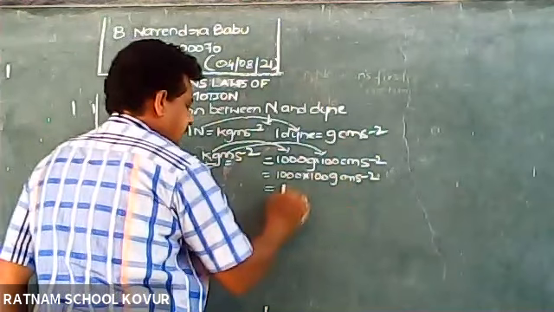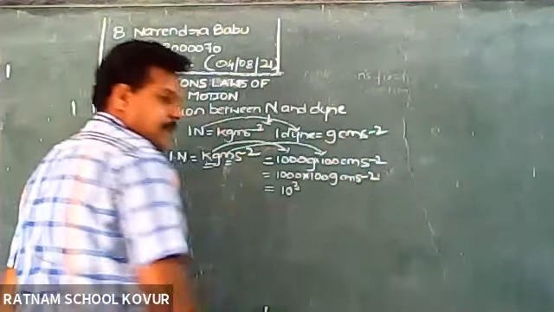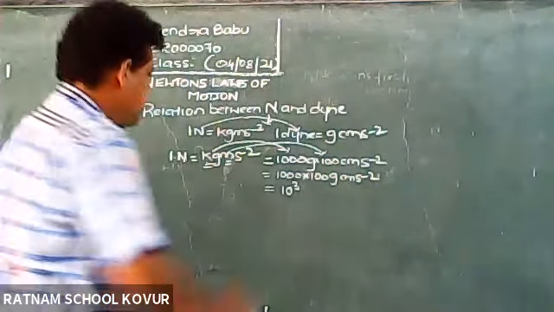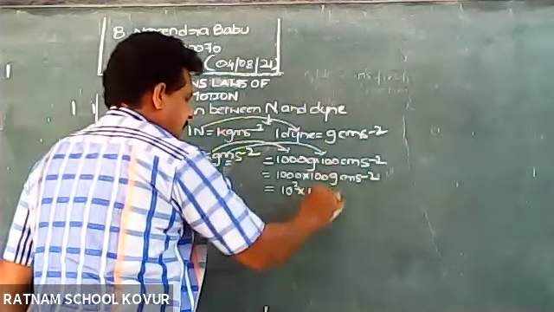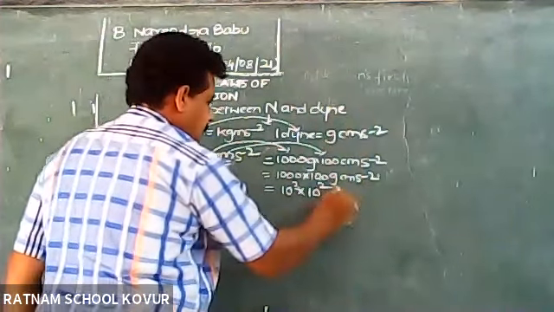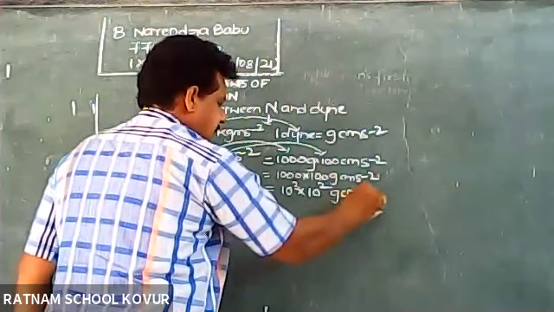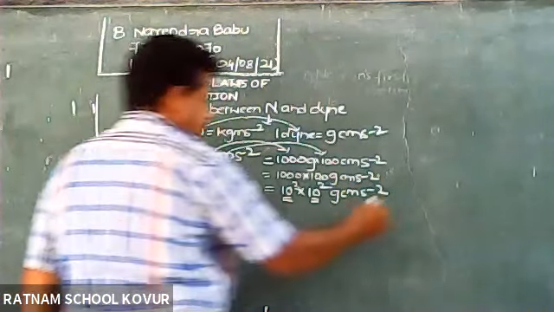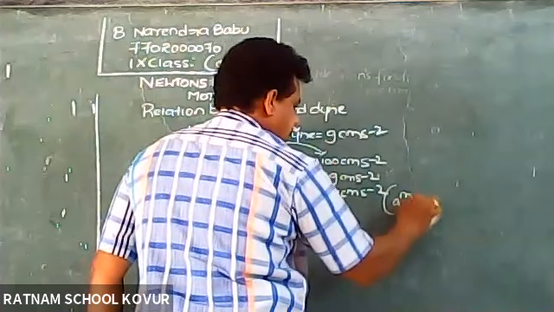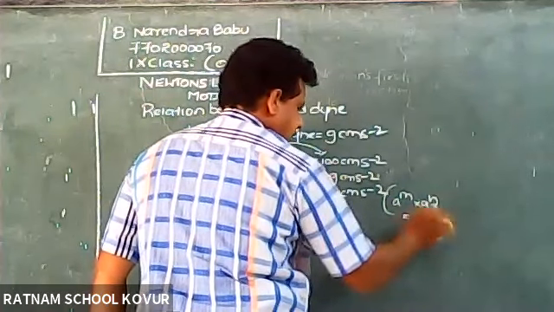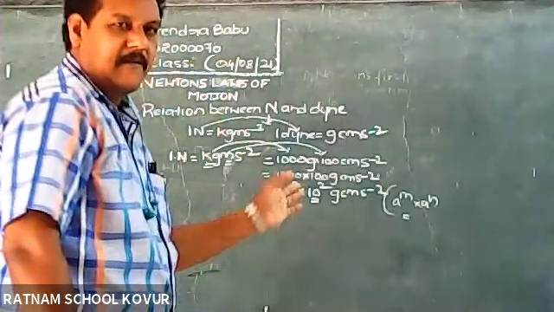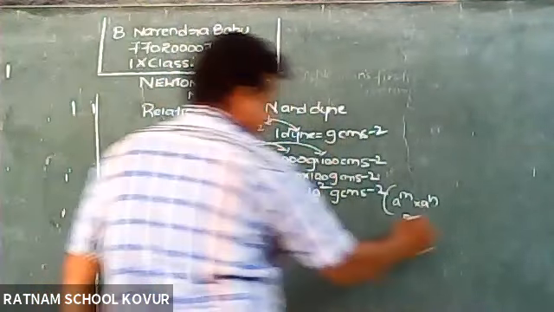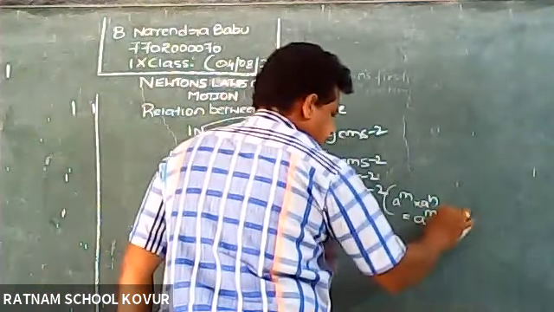So 1000 can be expressed as 10 power 3, and 100 can be expressed as 10 power 2, gram centimeter s power minus 2. Here the bases are equal, so you can use the formula a power m into a power n. When the bases are equal and they are multiplying, you can use the formula a power m plus n.